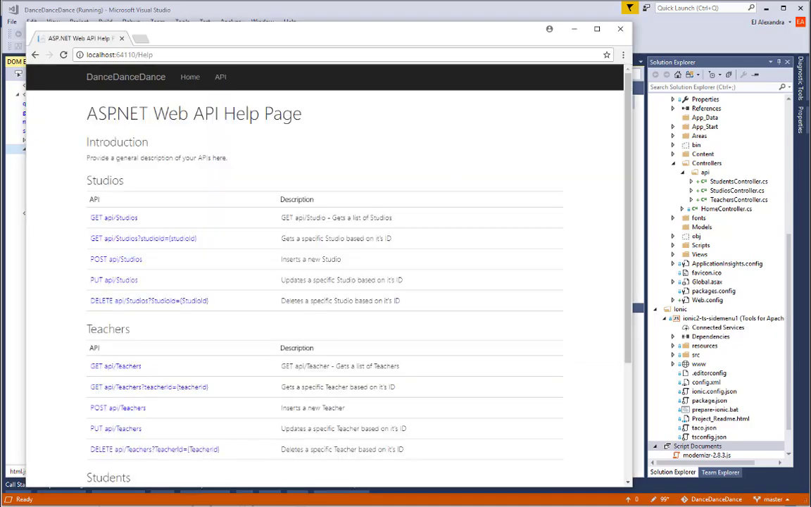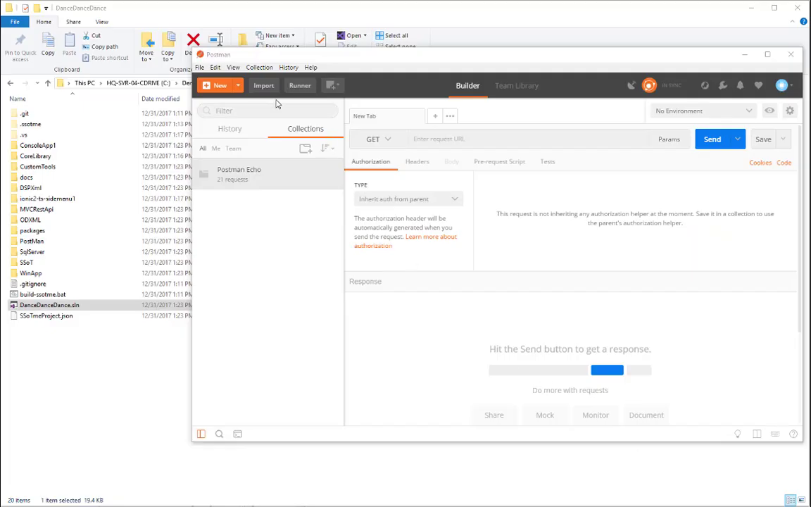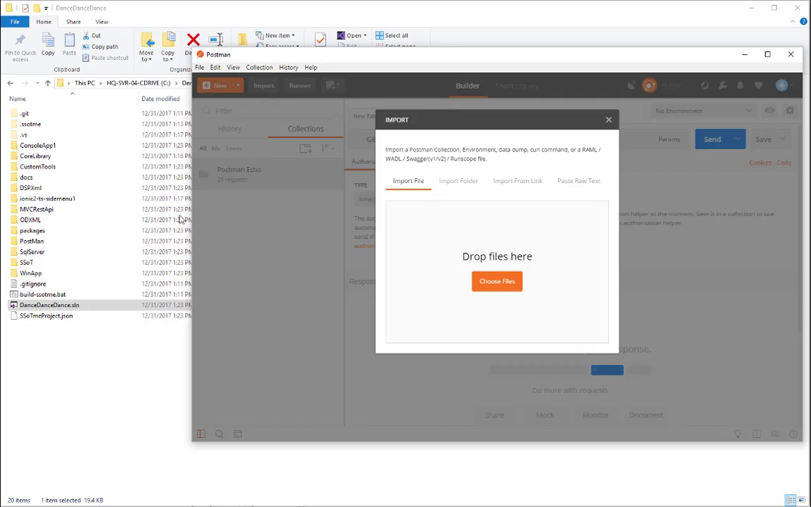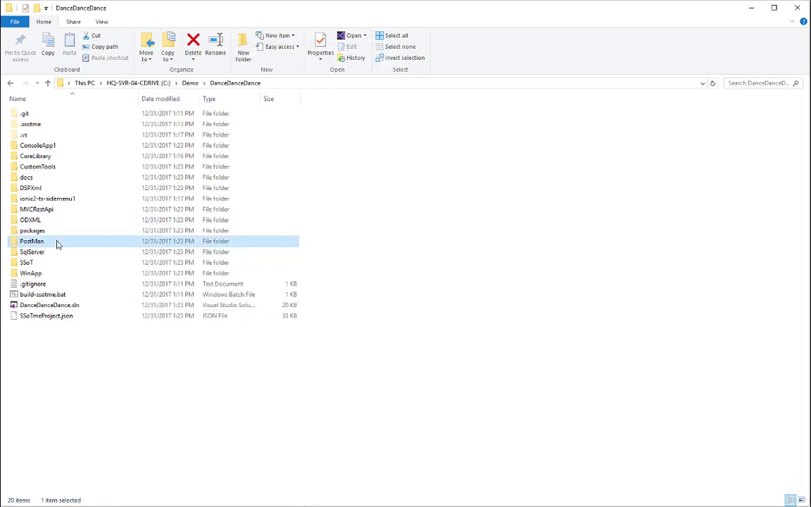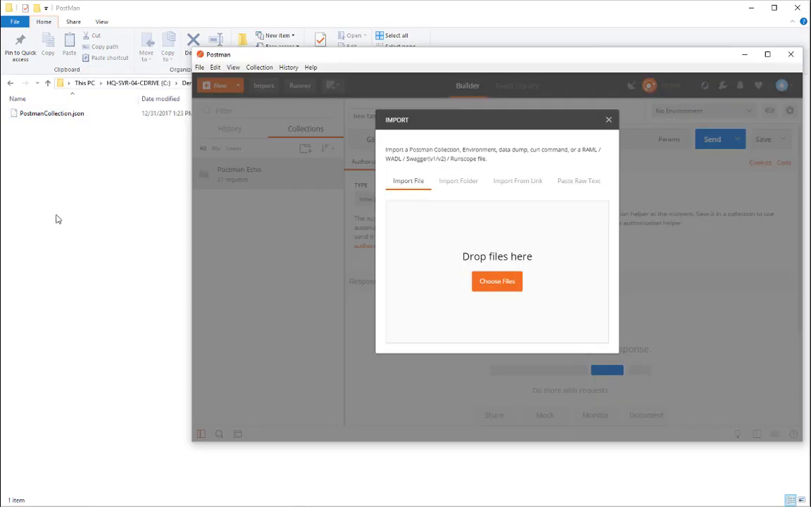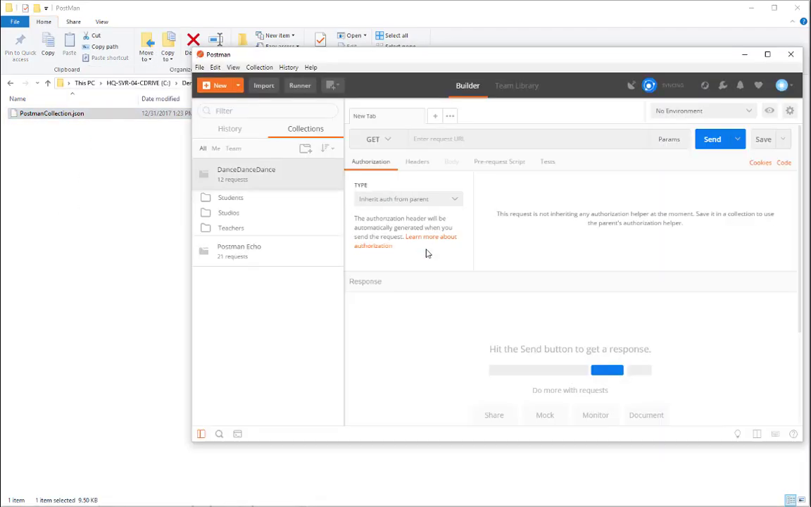We will use a third-party tool called Postman to impersonate a browser and explore the API that was created for us. In addition to creating all of the scaffolding for the REST API, a Postman export file automatically includes requests to get, create, update and delete studios, teachers and students.